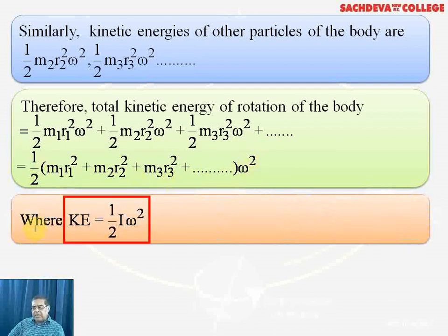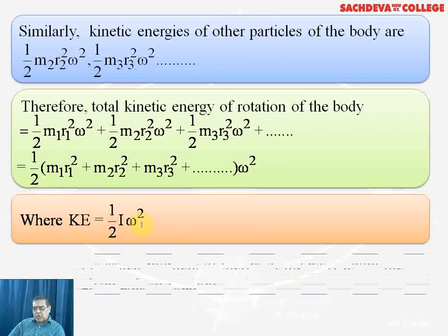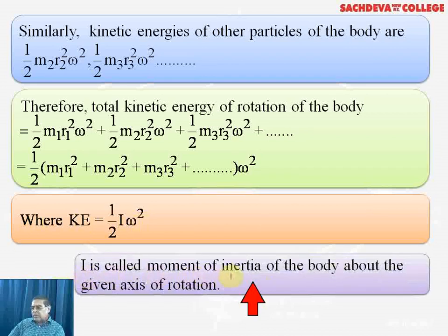Now, kinetic energy will become half I omega square. We have written half as it is, omega square also as it is, but I is equal to the sum of m r square. So when we write moment of inertia, it should not be taken as simply mass, that is for linear velocities. But now it is a case of rotation. So moment of inertia is taken as I, and I must be taken as m r square. In all the cases we have taken m1 r1 square, m2 r2 square, m3 r3 square, and so on. Now, it is called the moment of inertia of the body about the given axis of rotation.